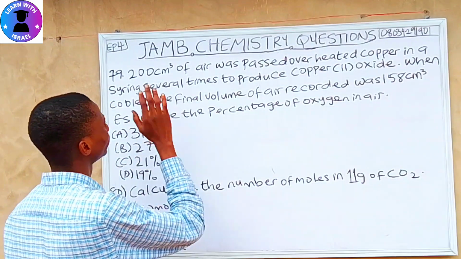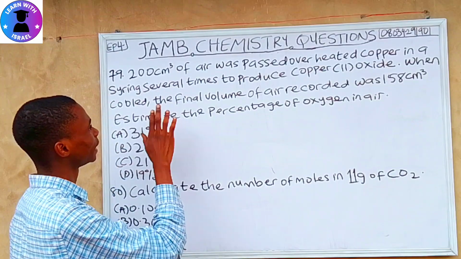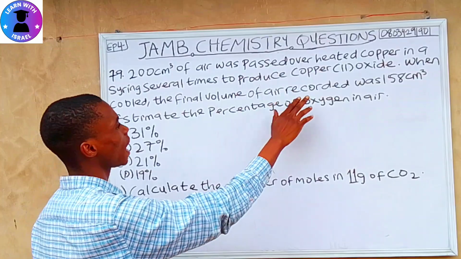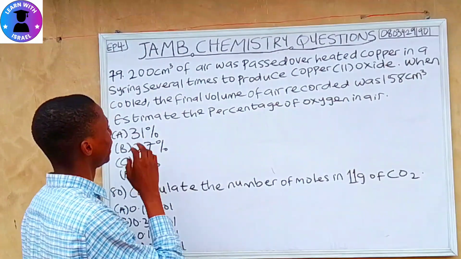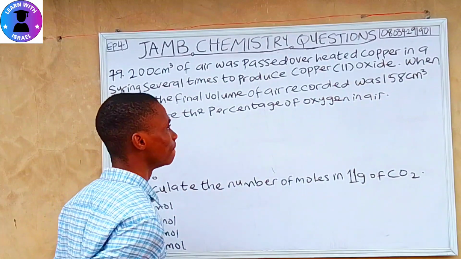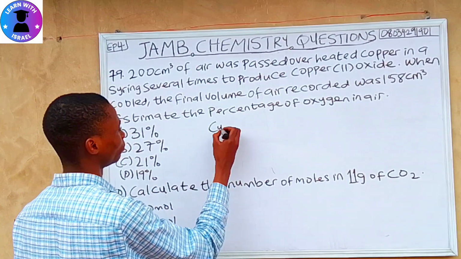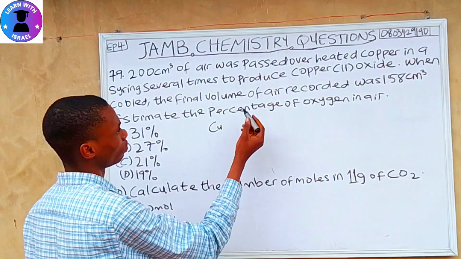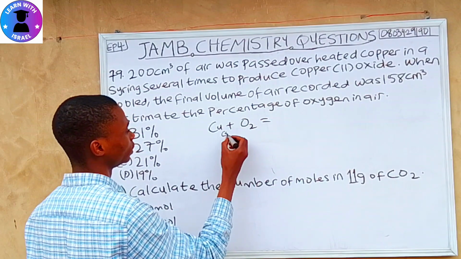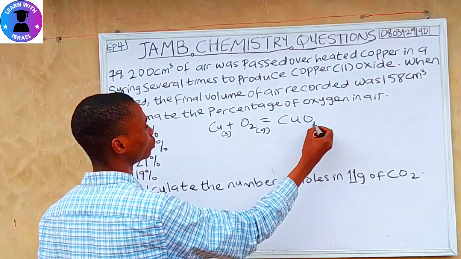Question 79. 200 centimeter cube of air was passed over heated copper in a syringe several times to produce copper 2 oxide. When cooled, the final volume of air recorded was 158 centimeter cube. Estimate the percentage of oxygen in air. So the first thing to do is to write out and balance the formula. We have copper, which is Cu, plus O2. So this is solid and this is gas. If we add it together, we'll get CuO2.